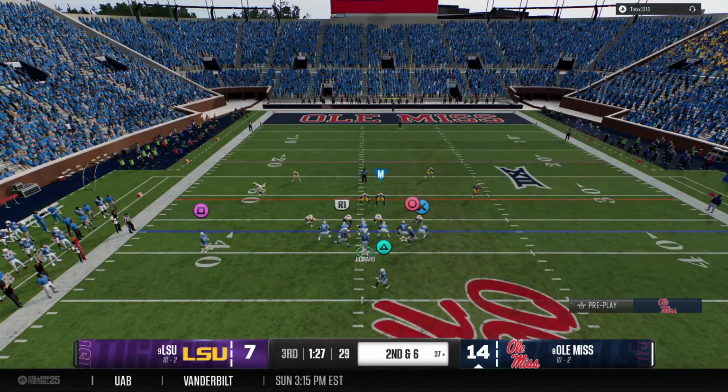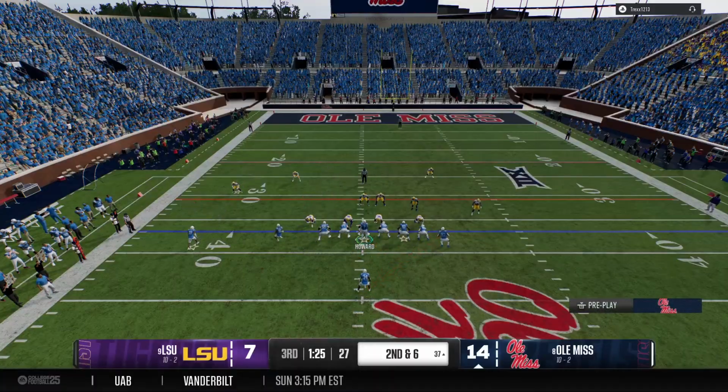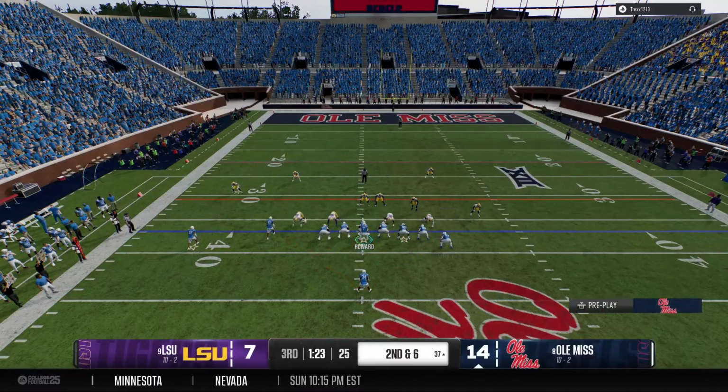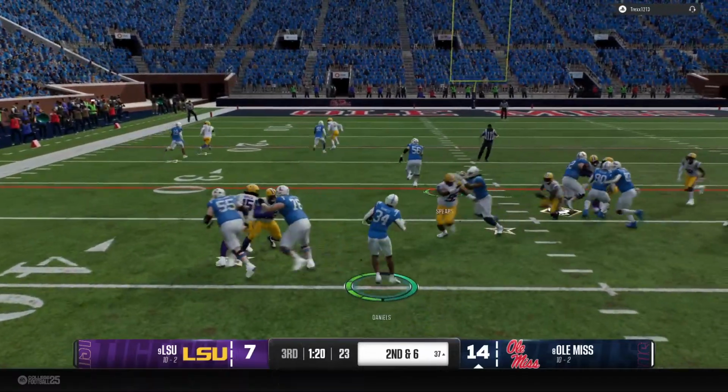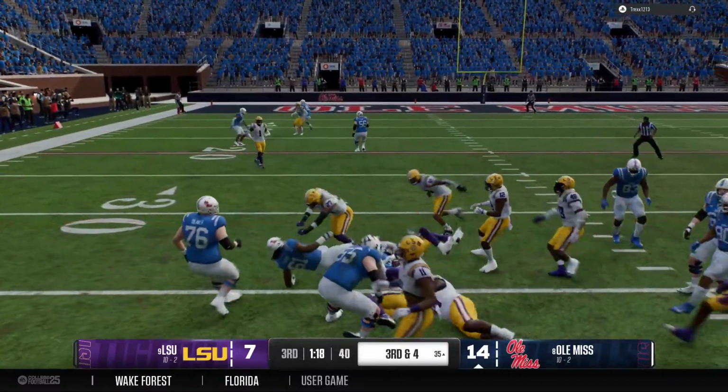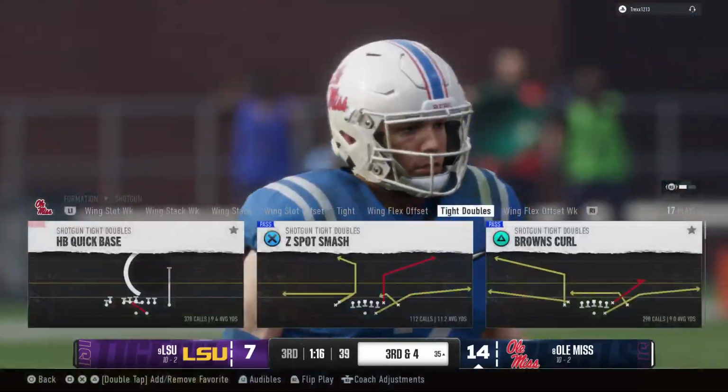Get set. Ready. Tailback takes the handoff again. And the defense is able to hold him there to a short gain.